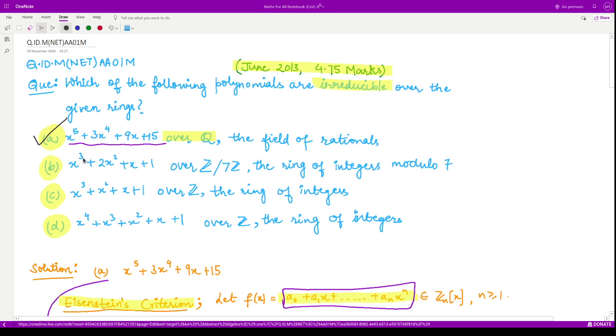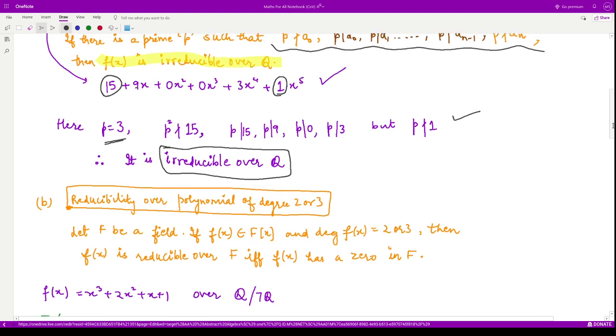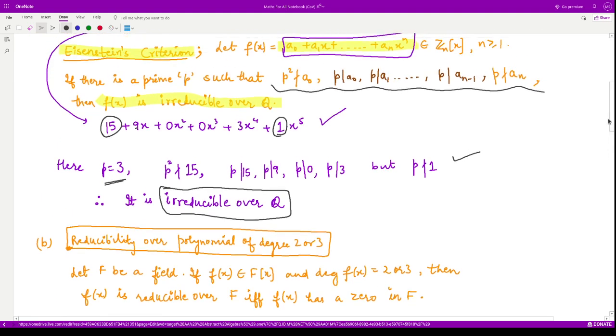We are given a polynomial of degree 3, right? And we need to check whether this is irreducible over the ring of integers modulo 7, right? So now you must have also studied this result, that whenever we need to check the reducibility or irreducibility of a polynomial of degree 2 or 3, then in that case we say that this polynomial is reducible if and only if it has a 0 in the given field that we are checking, right? So if we find a 0 or the root, then we say it is reducible, otherwise not.